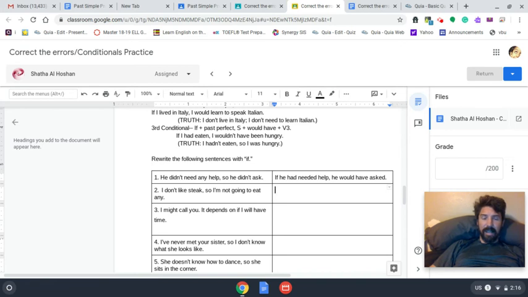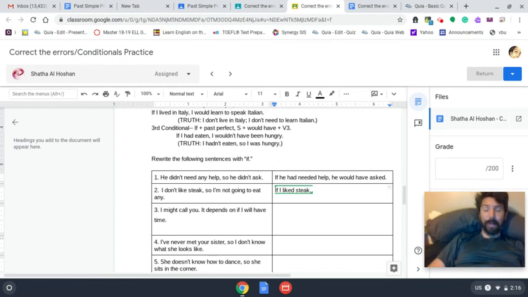I don't like steak, I'm not going to eat any. So the present reality is he doesn't like steak or she doesn't like steak. So we're going to say, if I liked steak. Okay, so the real conditional, or the reality, is this is a person who lives in a world where steak is bad, right? So he says, if I liked steak, okay, what would he do?